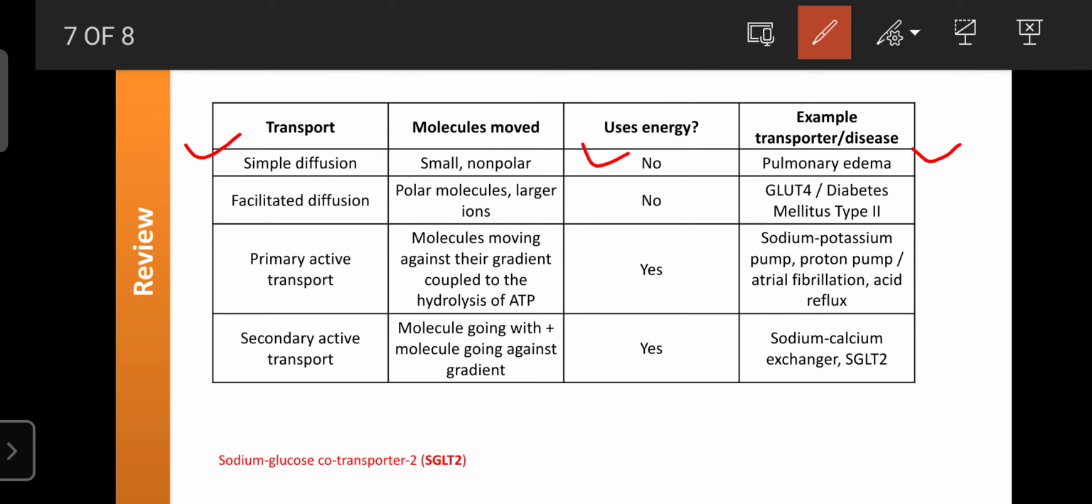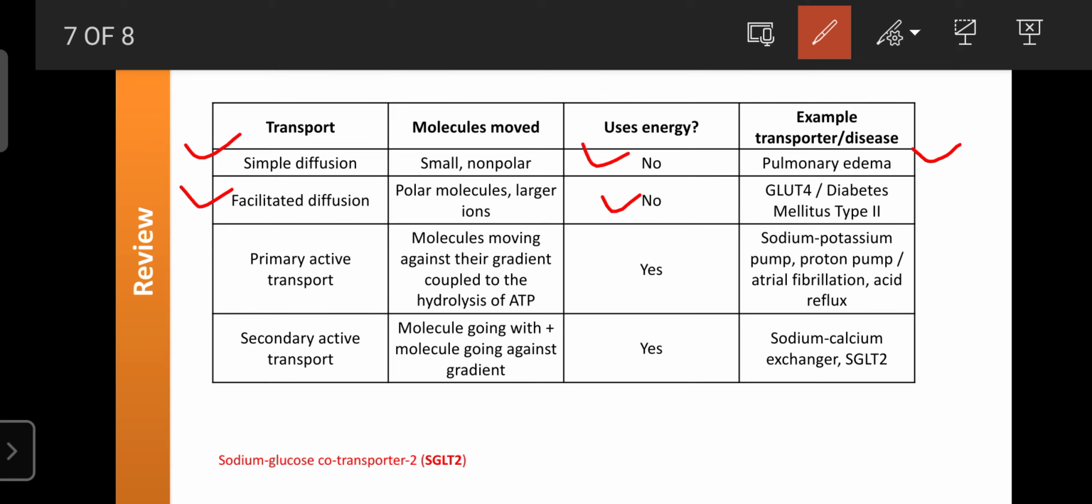Second one is facilitated diffusion. It is also helpful for movement of substances from high concentration to low concentration, with the help of carrier proteins, but no energy is required. This carrier mediated facilitated diffusion is helpful for the movement of polar substances or larger ions. If there is any abnormality in facilitated diffusion, then the person suffers from diabetes mellitus type 2, that is GLUT4 deficiency.